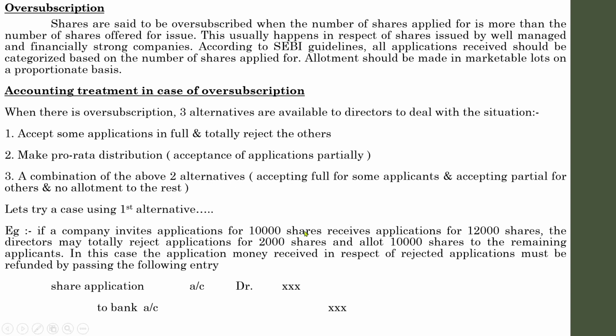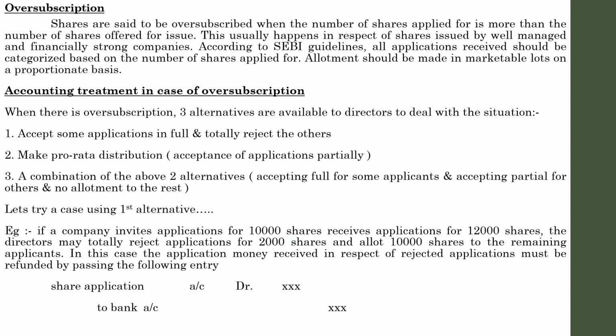As far as a company is concerned, that is the least selected method, because in that case the company is actually losing the excess amount. In the second alternative and third method, the company tries to collect as much more amount from the excess applications. But in the first case, all the excess is rejected. So from the company's point of view, they won't select this method. But from the student's point of view, this is the easiest method.